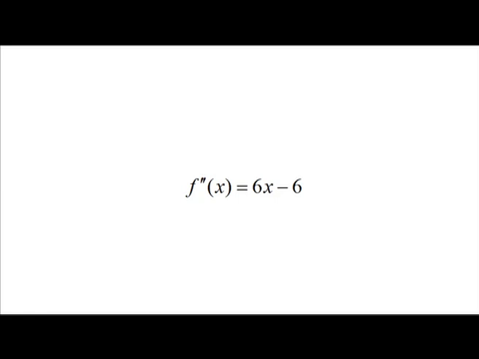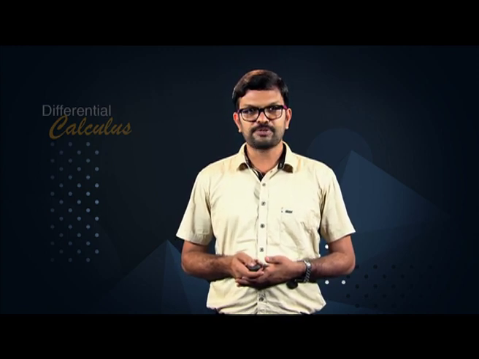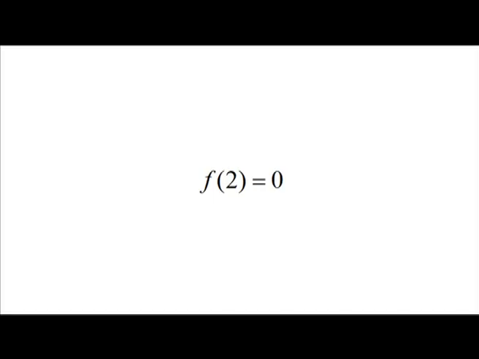Since f double dash of x is equal to 6x minus 6, we have f double dash of 2 is equal to 6, which is greater than 0. So, a relative minimum occurs at x is equal to 2 by the second derivative test. Thus, f of x has an absolute minimum at x is equal to 2, and this absolute minimum is f of 2, which is equal to 0.